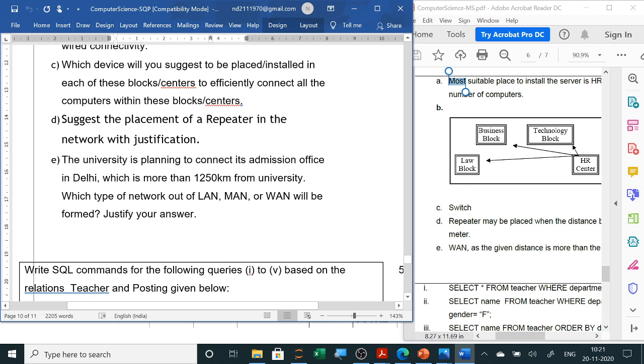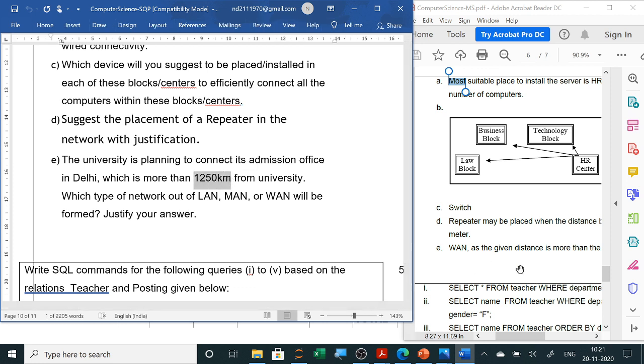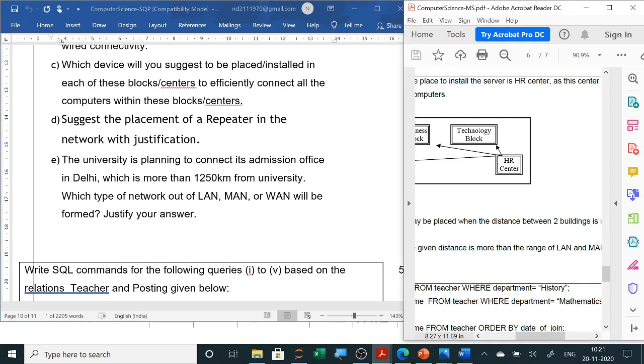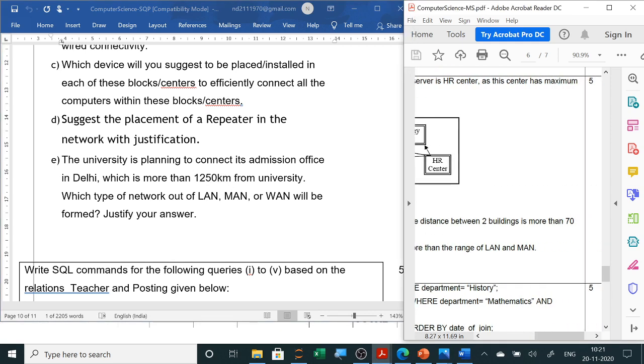Now this is a WAN connection, because wide area networking, wherever it is below 9 to 10, like locally in offices you are connecting, so local area, in schools local area, 10 kilometers, all right, in a city metropolitan area, and wide area will be more than 10 kilometers. So here the distance is too much, so obviously wide area networking. You can write here WAN, as the distance is more than the range of LAN and MAN.